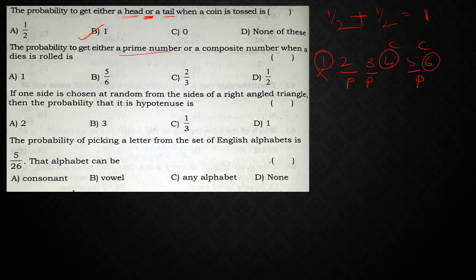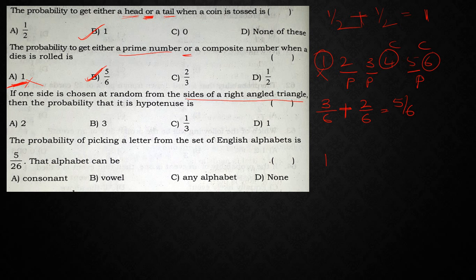So prime number means 3 by 6. Or is given, no? So plus composite numbers. How many composite numbers are there? 2. So 3 plus 2, 5 by 6. So 5 by 6 is the answer. Some will keep this as the answer, but this is wrong because 1 is neither prime nor composite. Next, one side is chosen at random from the sides of a right angle triangle.